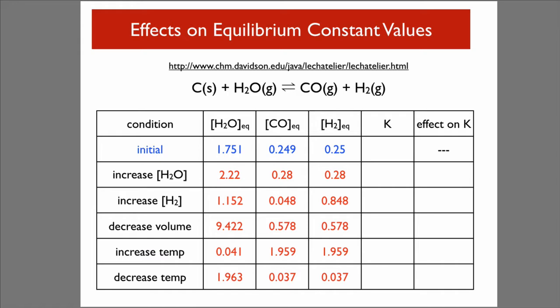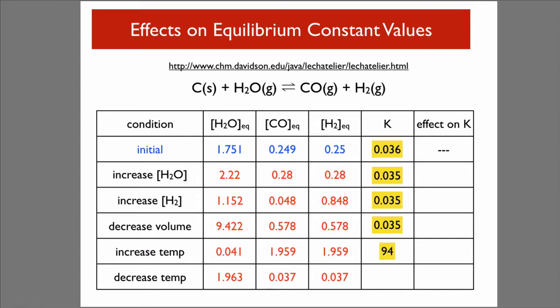What are the effects on equilibrium constant values? Let's have a look at this reaction with carbon and water, making carbon monoxide and hydrogen. You can see these initial concentrations in blue there. I've done the math for you. The equilibrium constant value would be 0.036 for that. What would happen if we increased the concentration of water? Nothing. If we increase the concentration of hydrogen, there's no change. Decrease the volume, still the same.